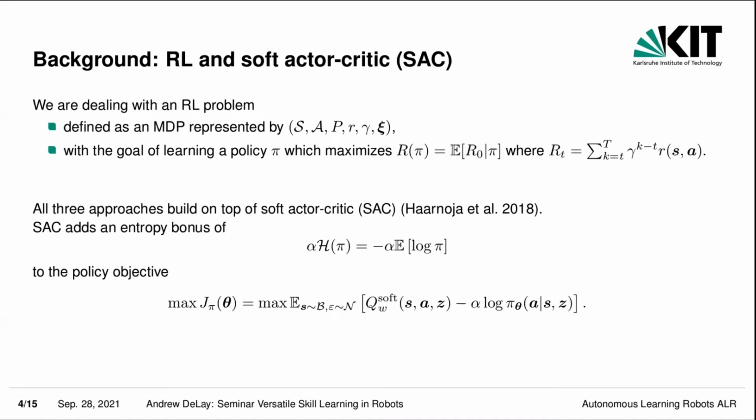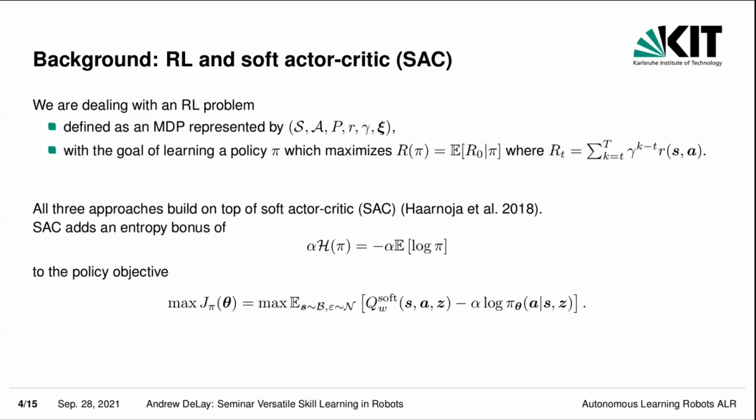All three works base their algorithms on the Soft Actor-Critic algorithm by Haarnoja and others from 2018. And Soft Actor-Critic adds an entropy bonus to the policy objective so that the policy entropy is kept high, which means that the uncertainty of which action to take should be kept high, so that when the agent is in a state where multiple actions promise high returns, the algorithm will not constrict the policy to always choosing the same action in that state.